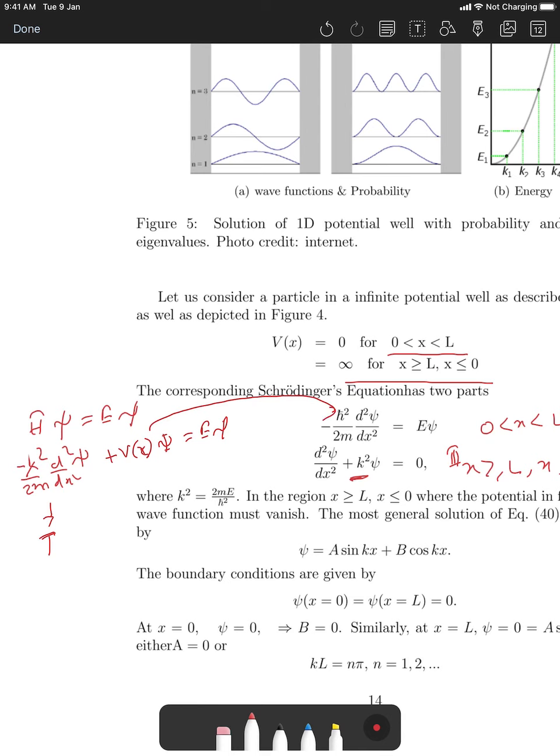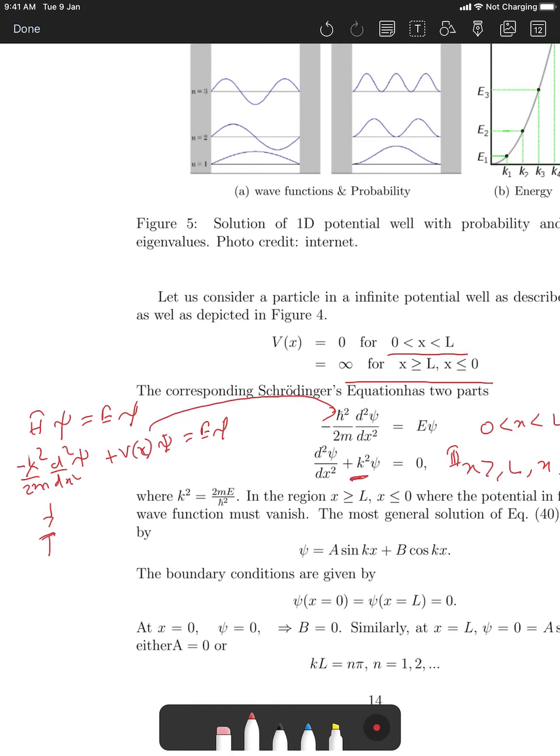But for region 2, this is written as k squared, because if you multiply by twice m, so anyway, this is for where the potential is non-zero. Basically the non-zero case is infinity and the wave function vanishes.